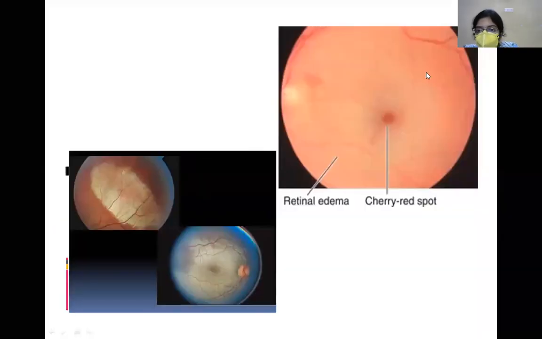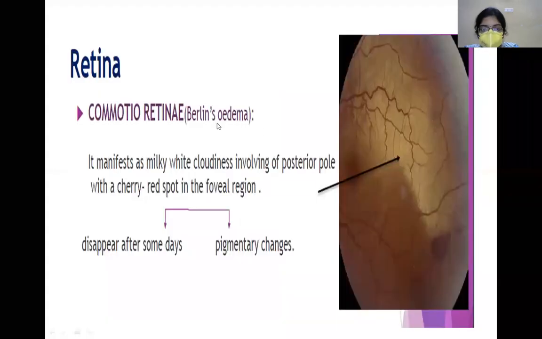So this is the impact of the blunt trauma. You can see here and here as well. Now, this is a milky white retina, especially at the posterior pole or the macular region. And in the center, you can see a cherry red spot of the fovea. So, if it is especially present at the posterior pole, it is known as Berlin's edema. This edema can resolve after a few days, or it can also show some pigmentary changes at the macular region. Either of these can occur, but usually the treatment is wait and watch.